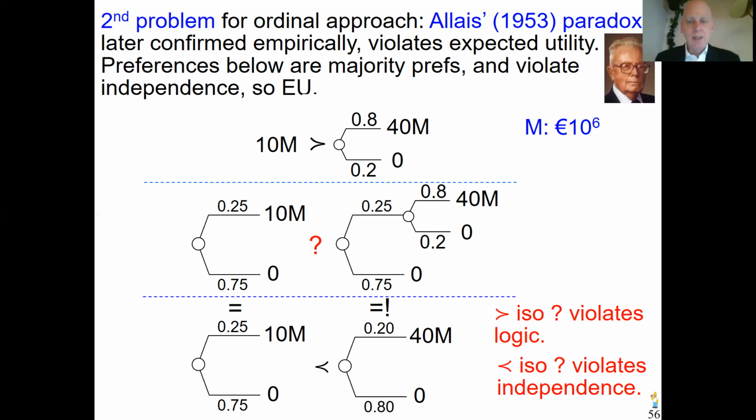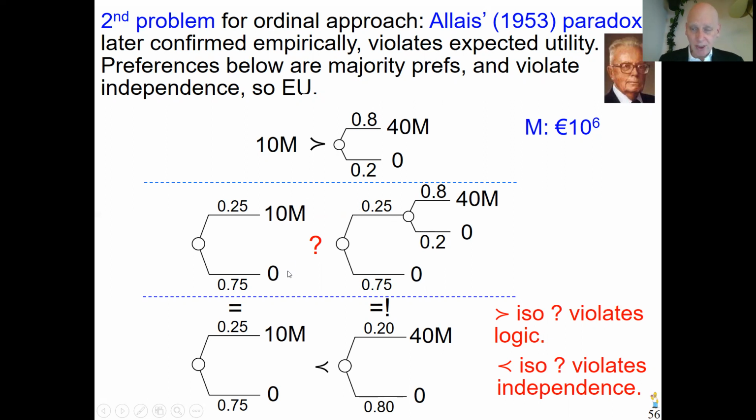First of all, that is violating independence. So we're going to assume for quite a while to come that you prefer right to left here, but there you prefer left to right. So I'm discussing majority preferences. In that case, I say independence is violated because if you look a bit carefully, you see these two prospects, lotteries, are obtained from those two in the same mixing way.